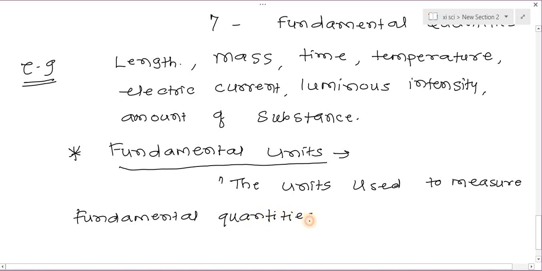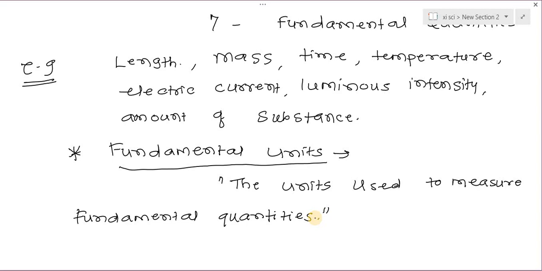For the measurement of fundamental quantities, the reference standard which we use is called a fundamental unit.